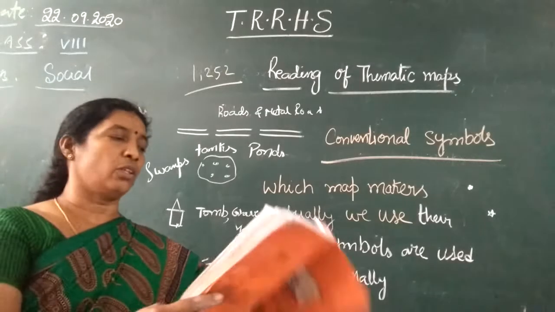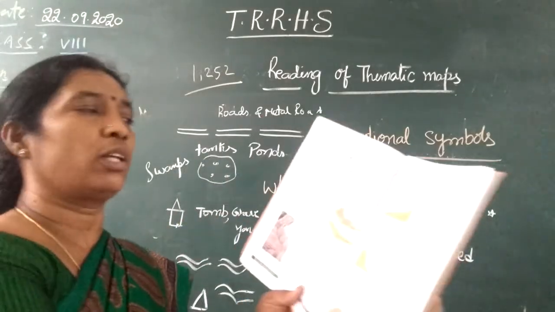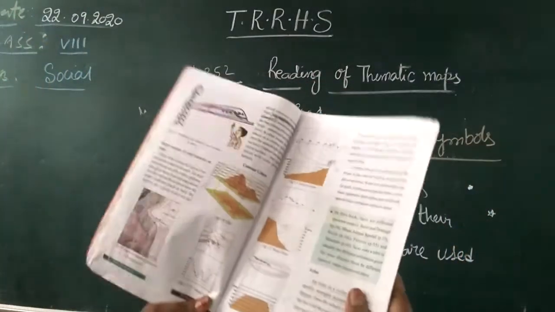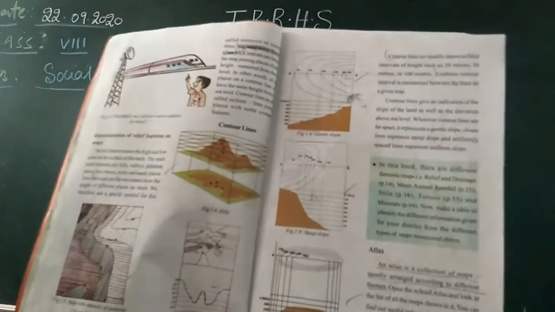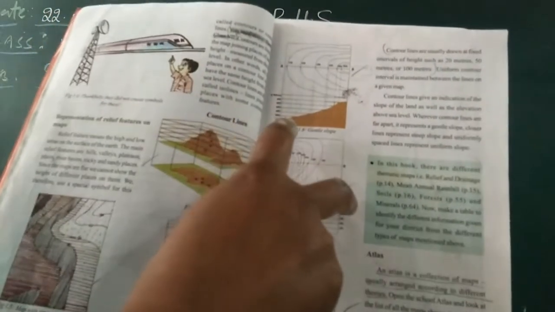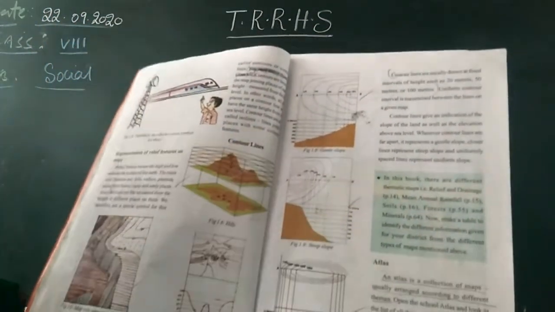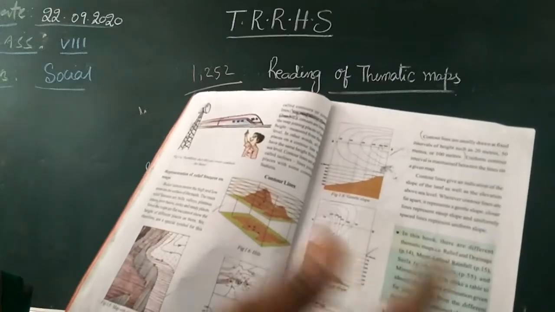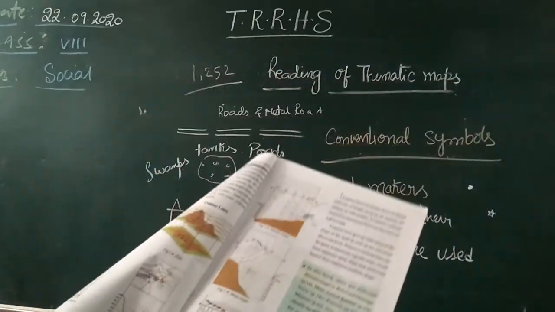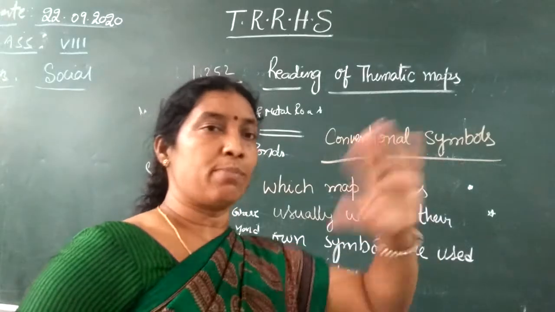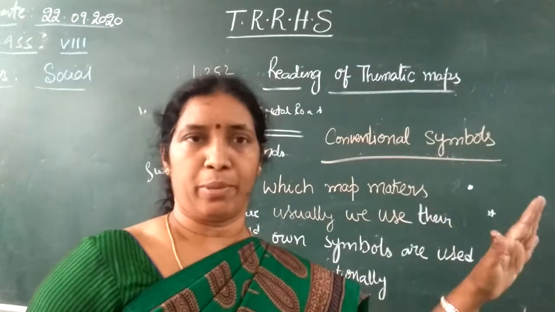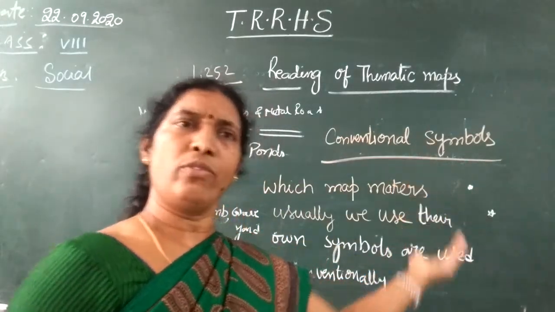Then we go to the next thing, representation of relief features by contour lines. You all know what contour lines are; you learned about this previously. Relief features generally mean the high and low areas of the surface of the earth. The main relief features are hills, valleys, plateaus, rivers, river basins, rocky basins and sandy places. We cannot show all these things on the map, because a map is flat and its surface is smooth. Then how can we show that?